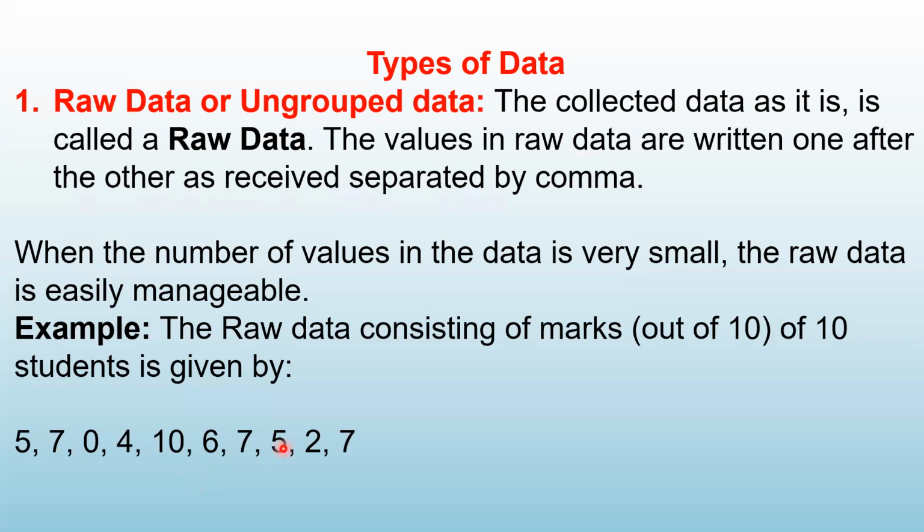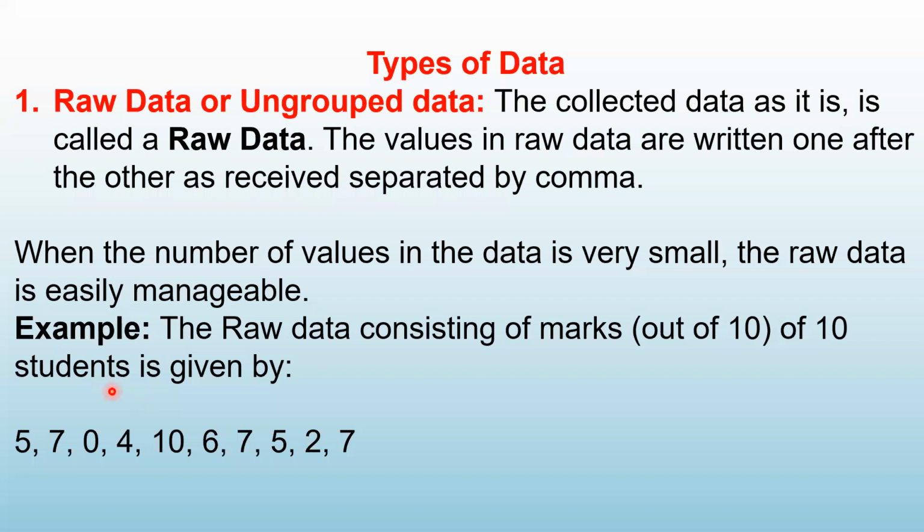But if the data is very big, for example, instead of 10 students' data, if it is 100 students' data or 1000 students' data, then it is not always easy to analyze that data. So what we do, we group the data. Now, what is the meaning of grouping the data?